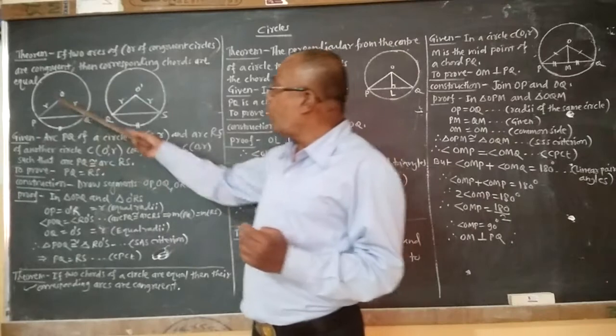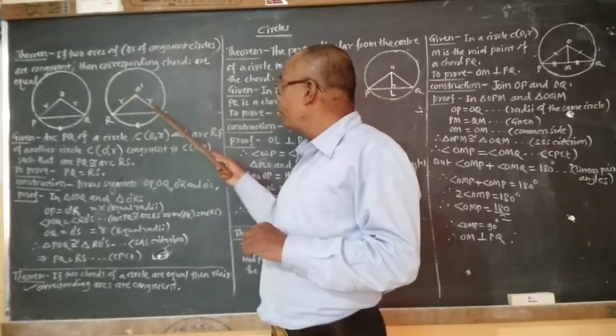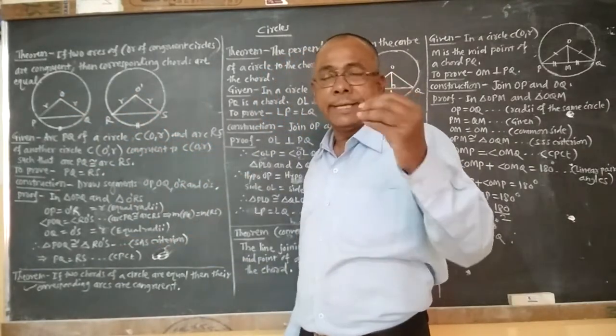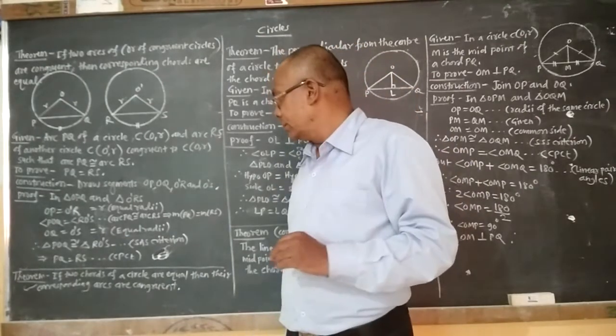Similarly, OQ equals O dash S. The reason is radii of the congruent circles.